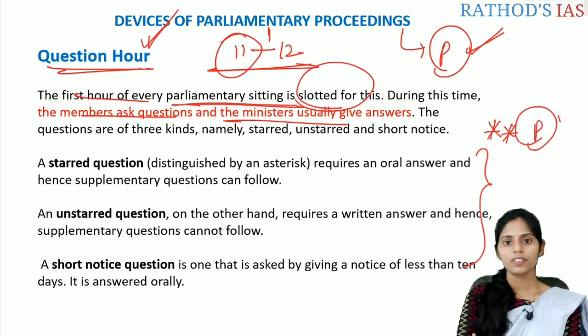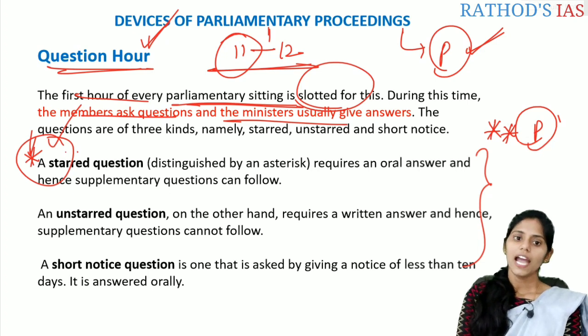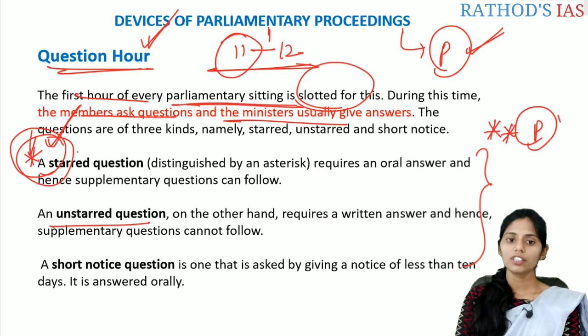The first one is starred. These are mainly distinguished by the asterisk mark, which is present on that question. Whenever this mark is present, it is called a starred question, and to this question the minister can give the answer orally, and whenever the answer is given orally, supplementary questions can also follow. And an unstarred question means there is no asterisk mark, and for these types of questions the minister usually comes up with the answer in written format.